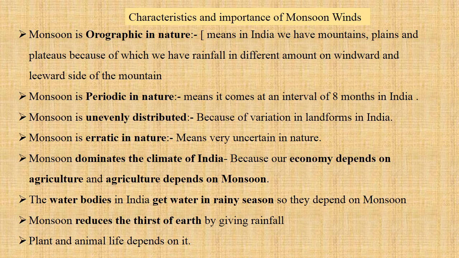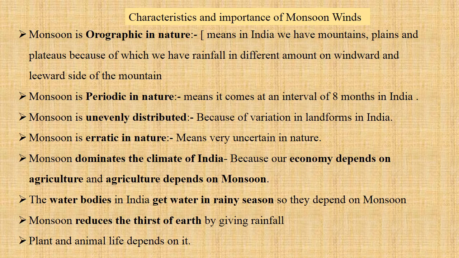Monsoon dominates the climate of India because our country depends on agriculture, as agriculture is the main occupation of our country, and agriculture in our country depends on monsoon. And that's the reason monsoon controls the climate of our country, and monsoon controls the economy also of our country.